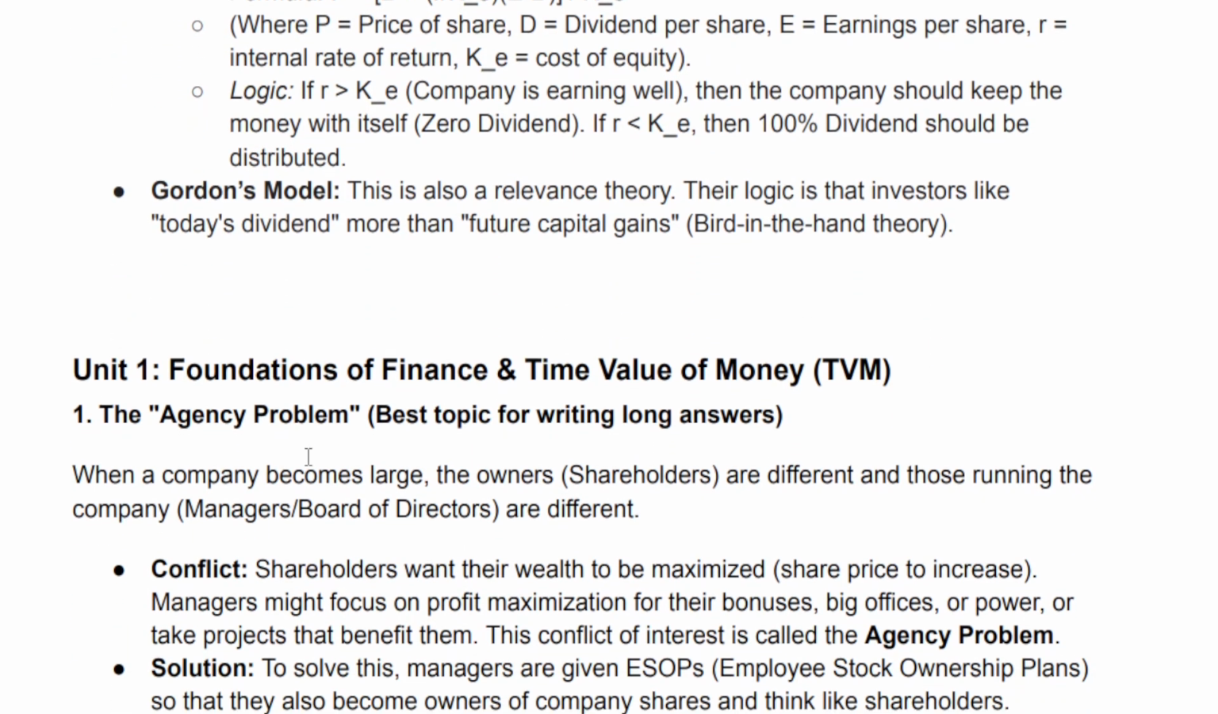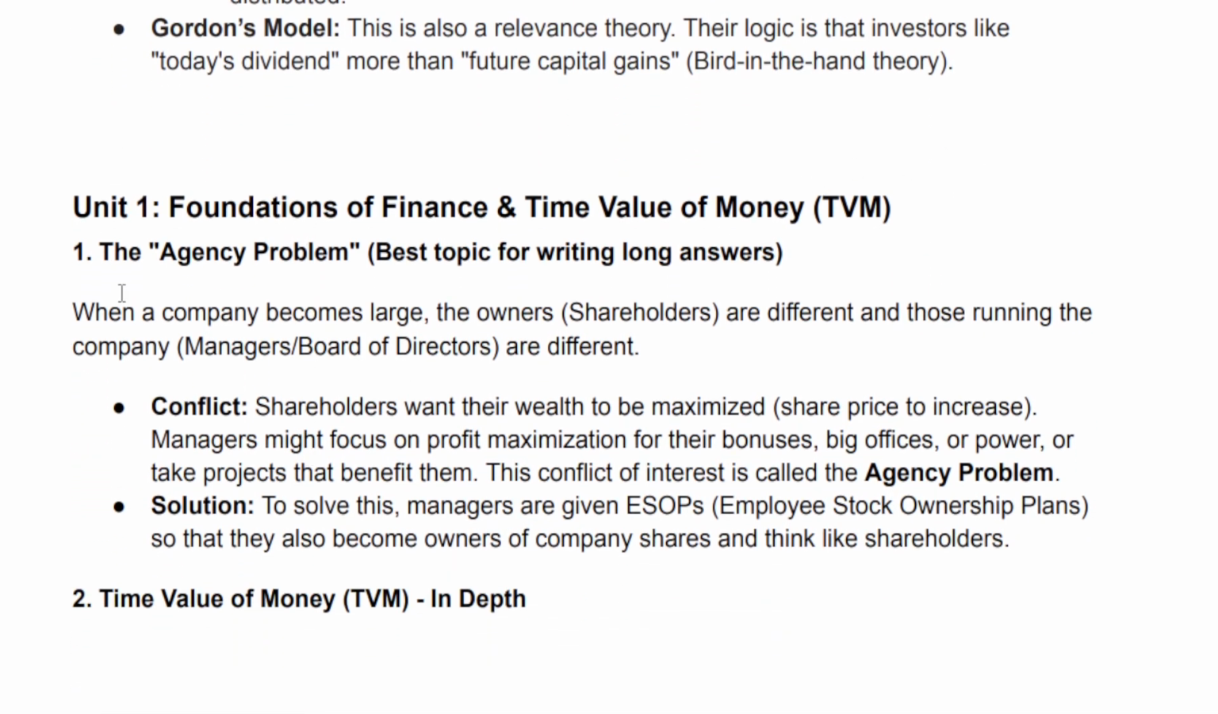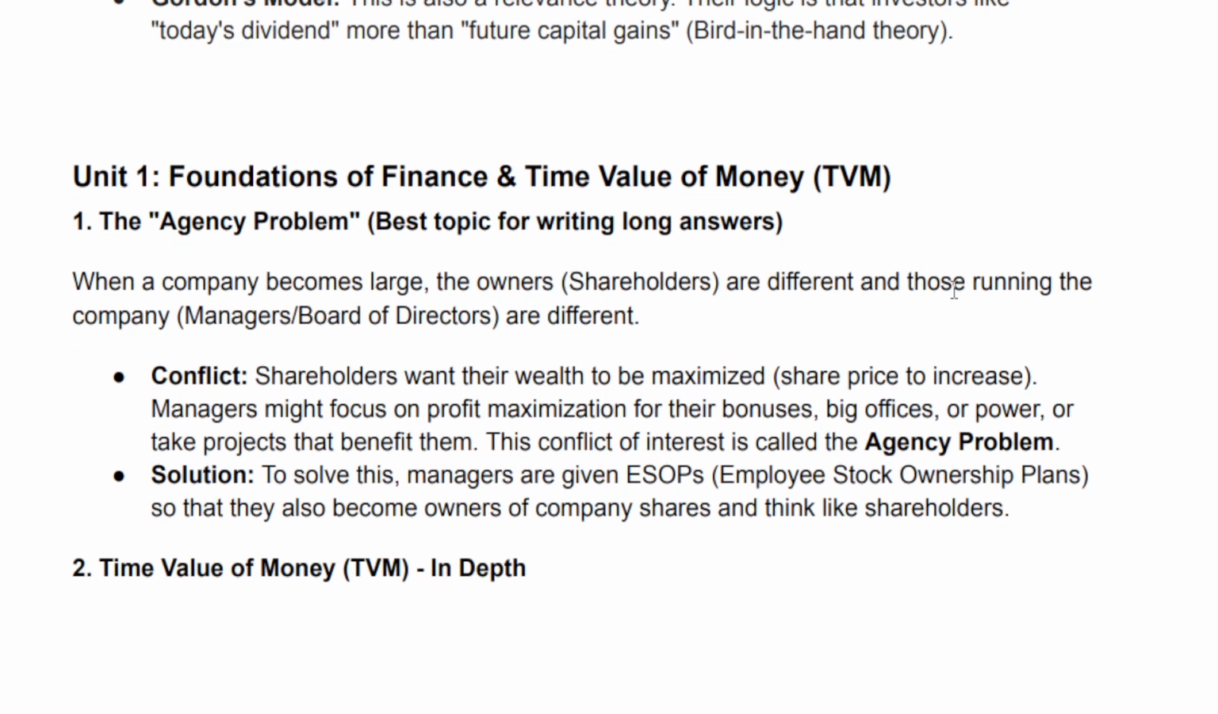Unit 1. Foundations of finance and time value of money, TVM. 1. The agency problem. Best topic for writing long answers. When a company becomes large, the owners, shareholders, are different, and those running the company, managers/board of directors, are different. Conflict: shareholders want their wealth to be maximized, share price to increase. Managers might focus on profit maximization for their bonuses, big offices, or power, or take projects that benefit them. This conflict of interest is called the agency problem. Solution: to solve this, managers are given ESOPs, employee stock ownership plans, so that they also become owners of company shares and think like shareholders.